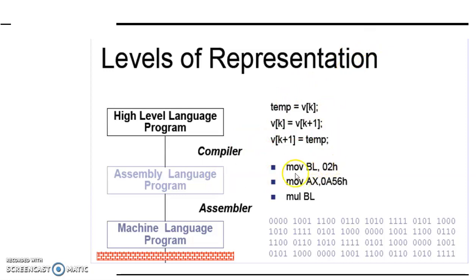So we have to convert this assembly language into a further machine language program. Over here we have converted this instruction into binary code. Your computer can understand this pattern of 0 and 1. So a high level program is converted into an assembly language program using a compiler, and an assembly language program is converted into a machine language program using an assembler.